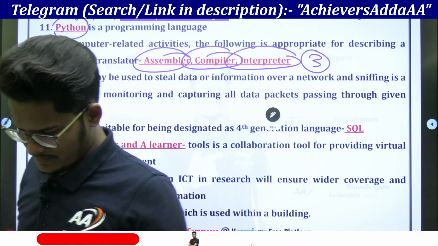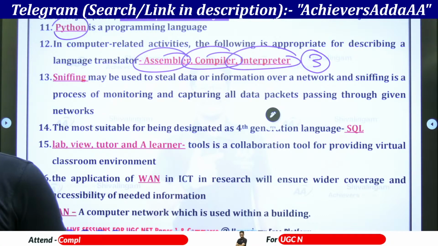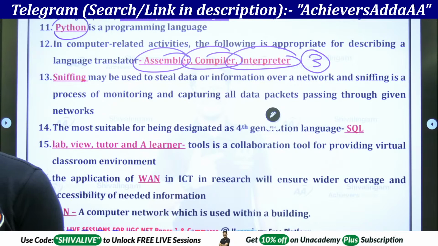Do let me know. Is it system software or application software? Okay.